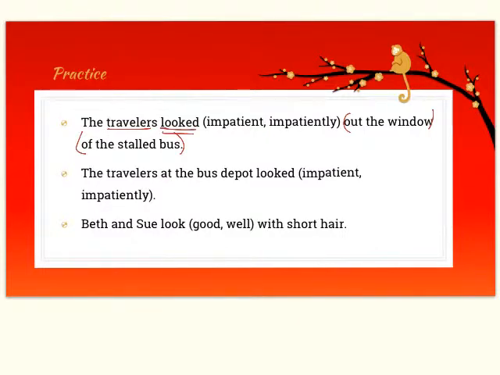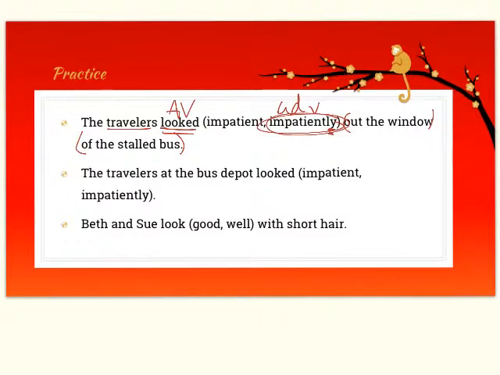Now, looked can be an action verb or a linking verb, but in this case, are they looking with their eyes or in the state of looking a certain way? And in this case, they're actually looking with their eyes out the window. And so we have an action verb, and because it's an action verb, we need to have an adverb form, and that adverb form is impatiently. The ly is a hint for us.